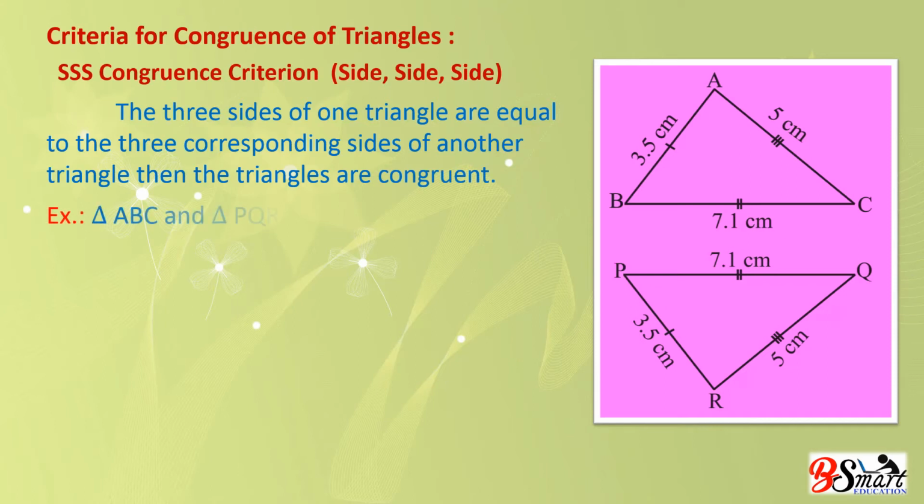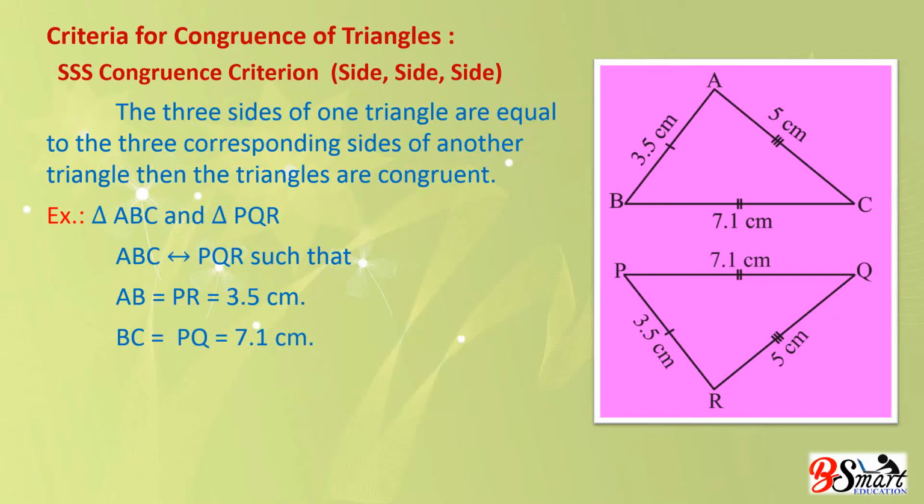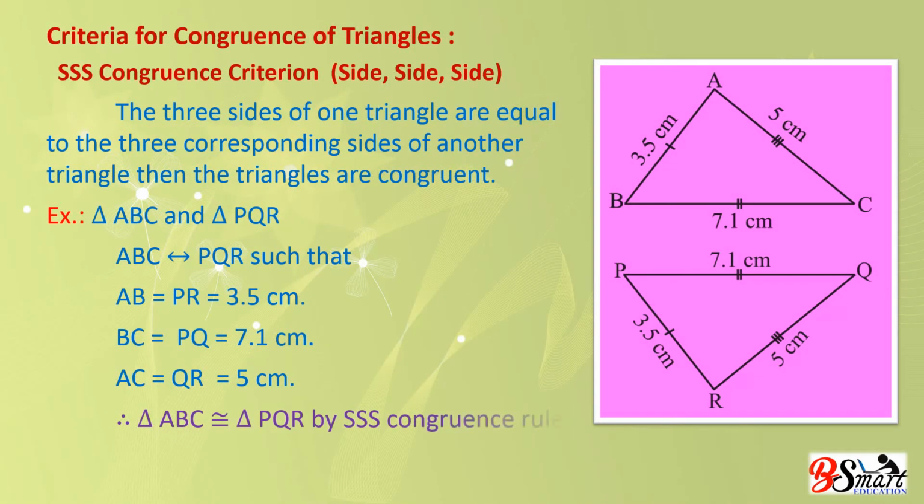For example, here triangle ABC and triangle PQR. ABC equivalent to PQR such that AB equal to PR, that is 3.5 centimeter. BC equal to PQ equal to 7.1 centimeter and AC equal to QR is 5 centimeter. Therefore, triangle ABC congruent to triangle PQR by side, side, side congruence rule.